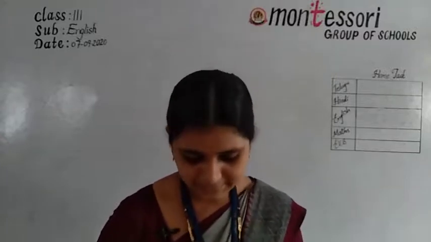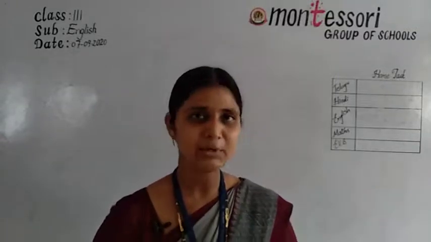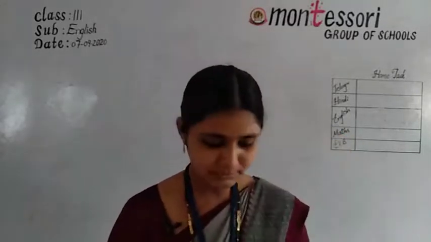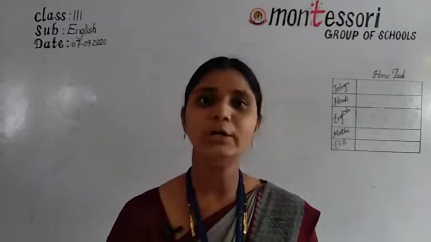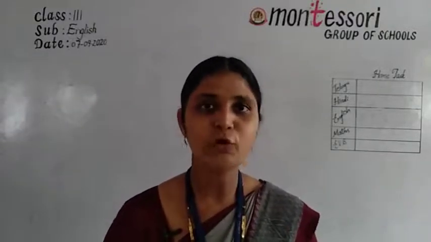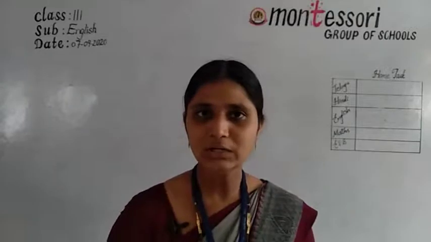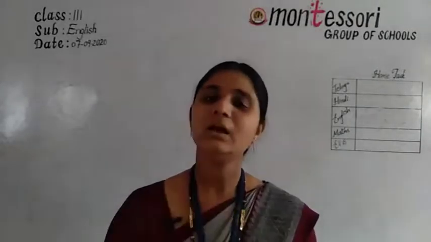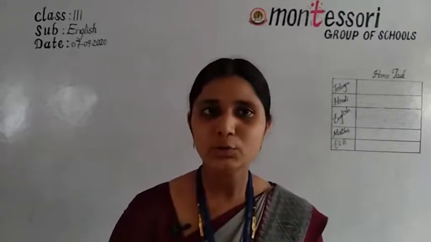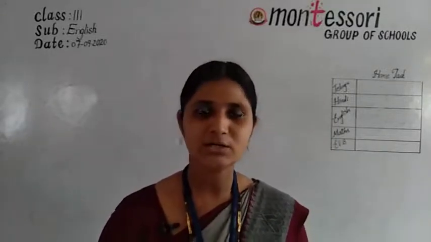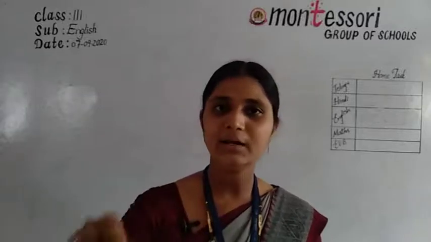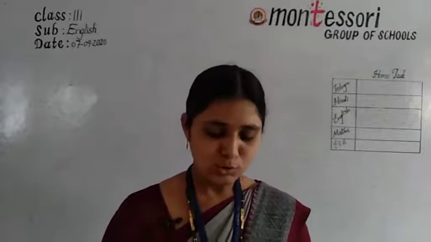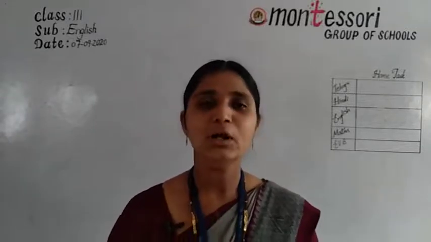That means textbook, grammar book, and then two four-ruled notebooks, and one is for classwork, another one is for homework, or you use it as small copy. Am I right? You'll write it for handwriting practice, small copy. Am I right, my dear children? Yeah. So totally you have 4 books.